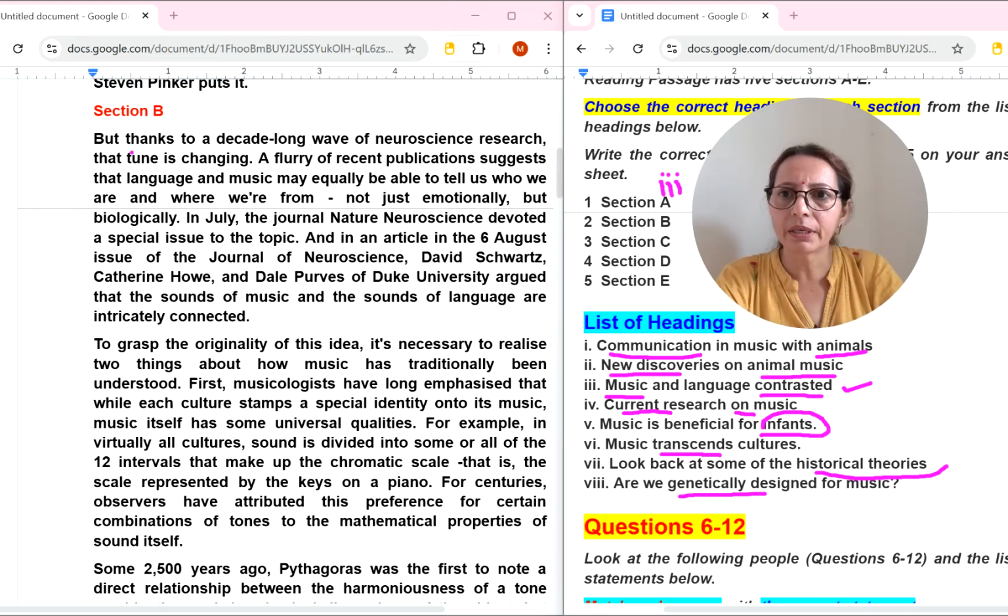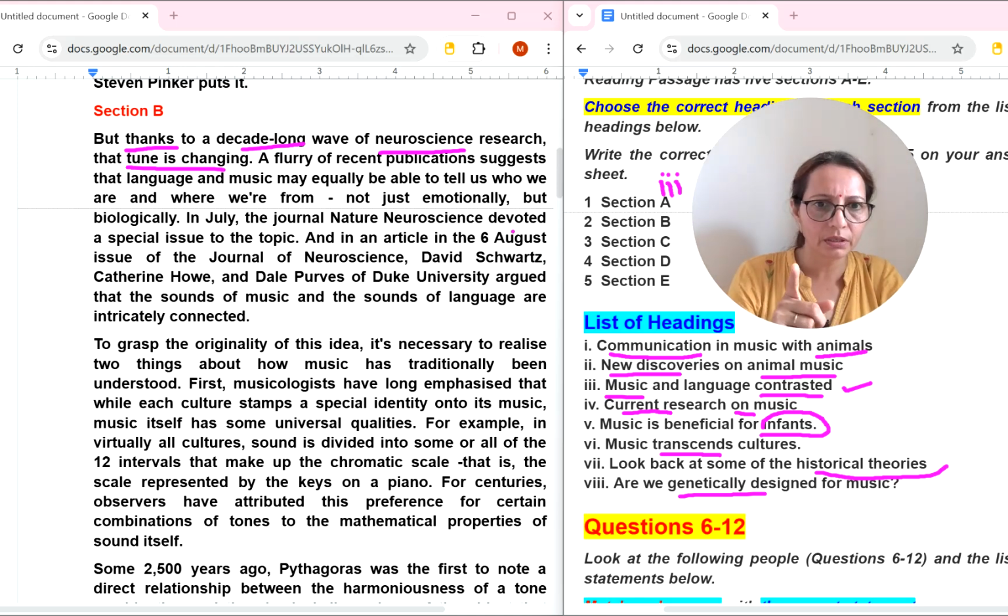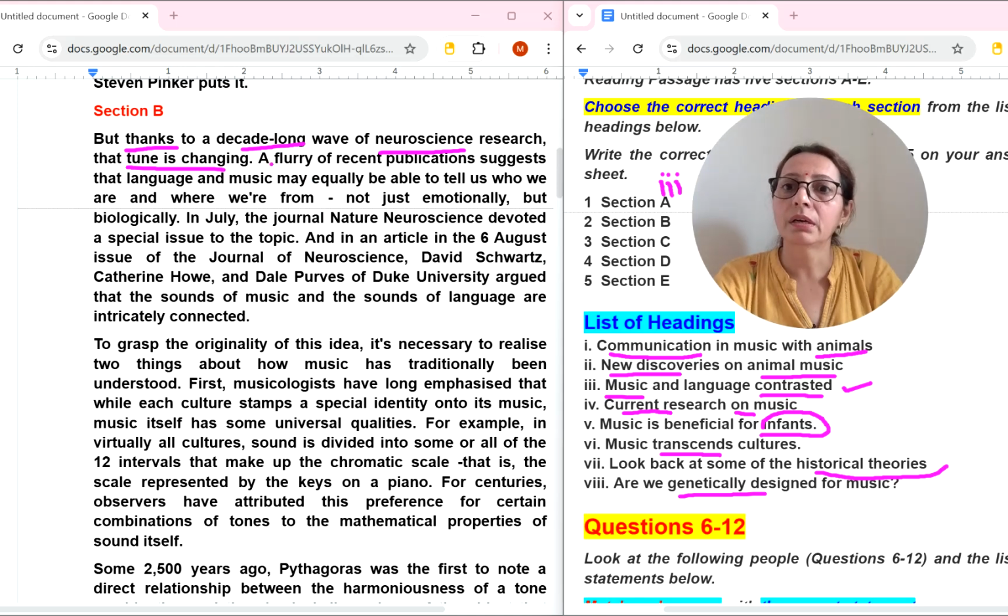Now the second paragraph, section B. But thanks to a decade-long wave of neuroscience research, the tune is changing. Some research is mentioned: current research on music. There is a decade-long wave of neuroscience research. A flurry of recent publications suggests that language and music may equally be able to tell us who we are and where we were from, not just emotionally but biologically.